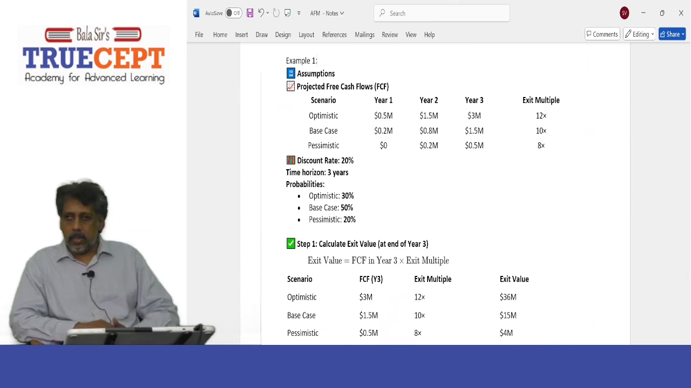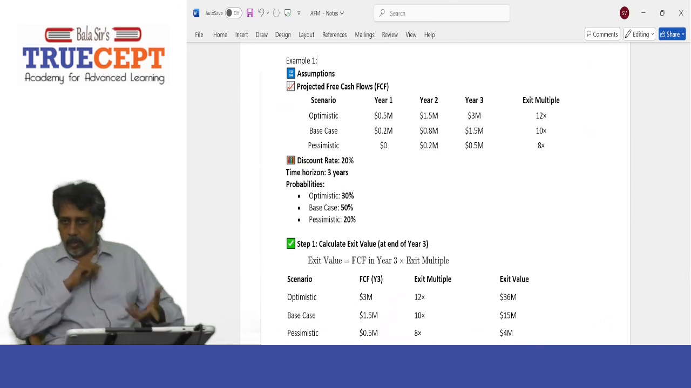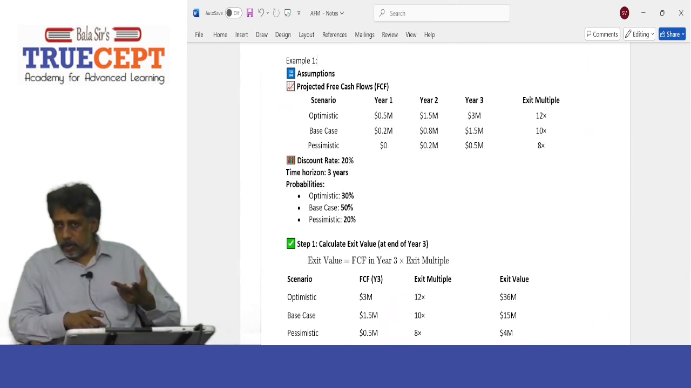What is the meaning? That means they have given the data for the best case scenario. If everything goes well, the startup company does well, the first year cash flow from the startup will be how much? $0.5 million. Year 2 how much? $1.5 million. Year 3? It's going to be $3 million.